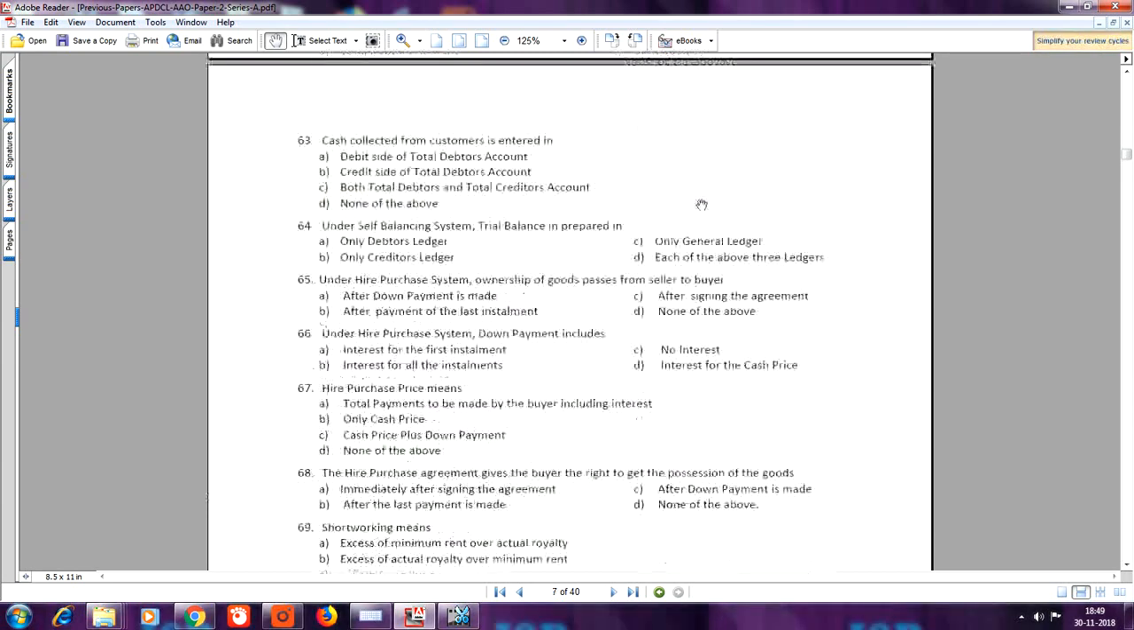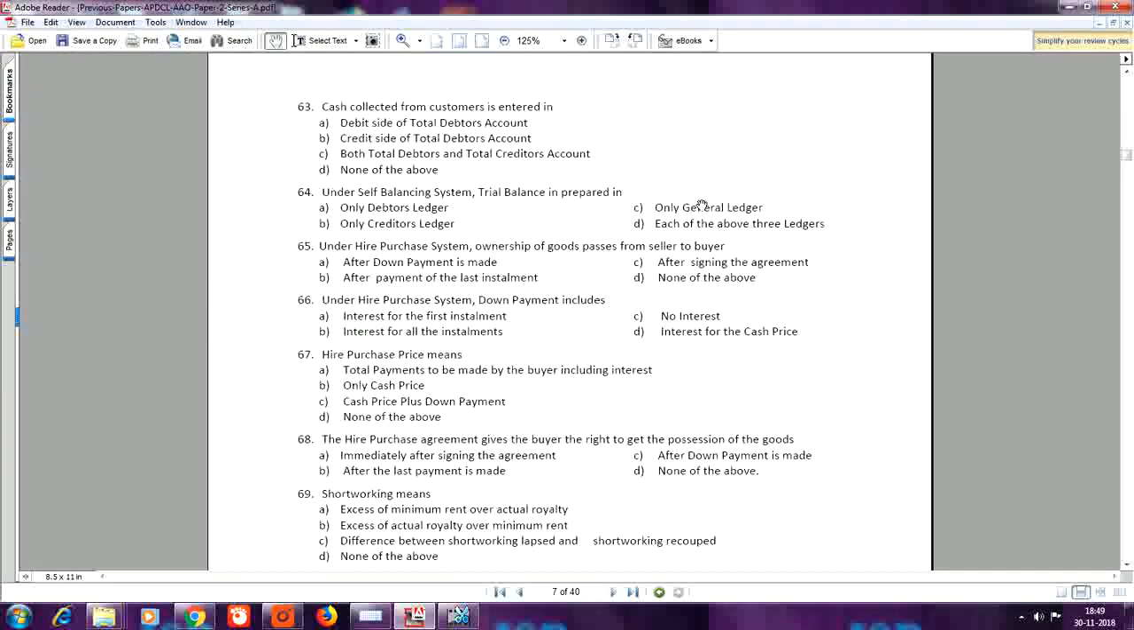Next, question number 63. Cash collected from customer is entered in. Here the answer is B, credit side of total debtors account. Question number 64. Under self-balancing system, trial balance is prepared in. Here the answer is D, each of the above three ledgers.